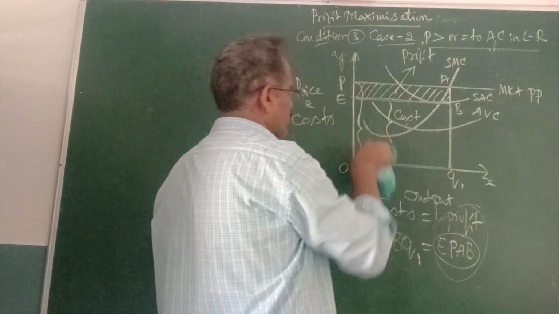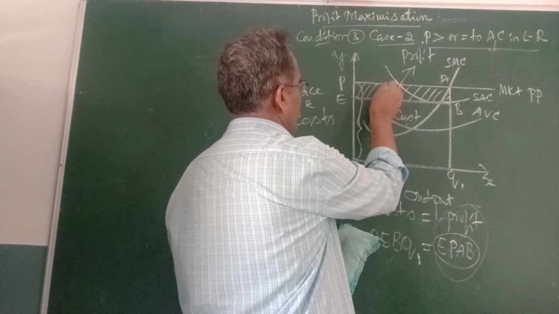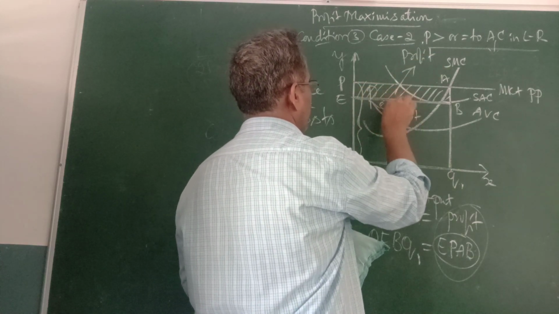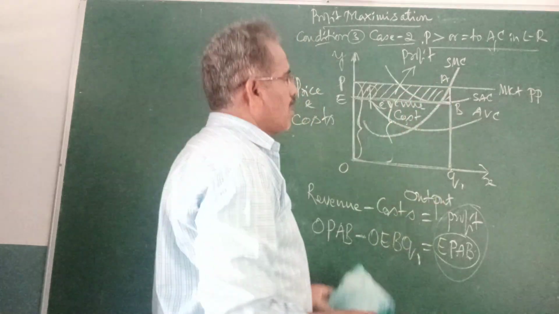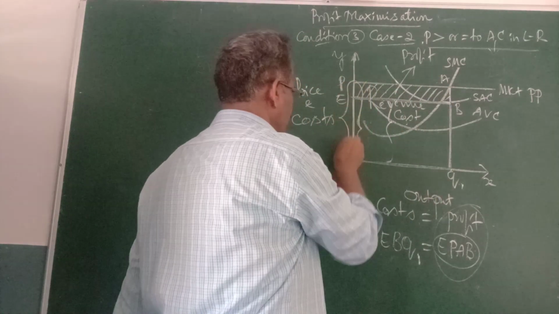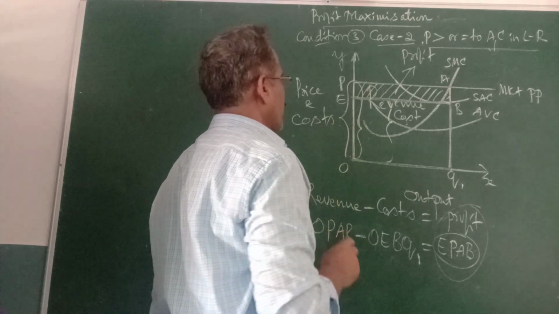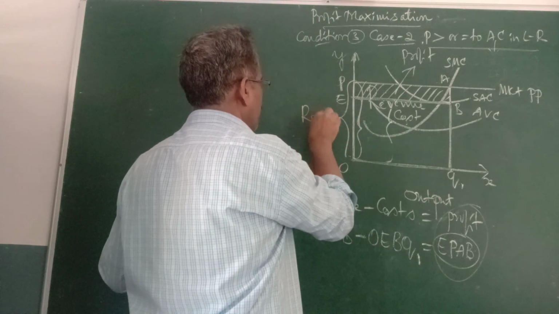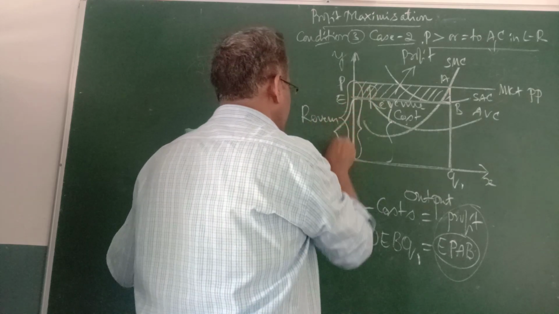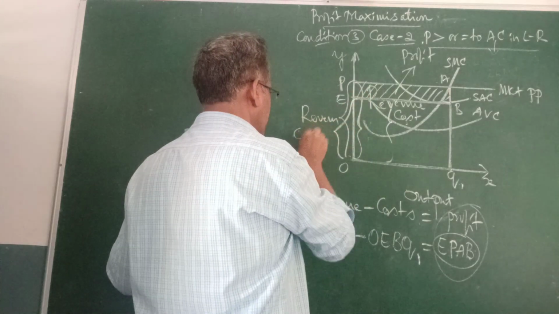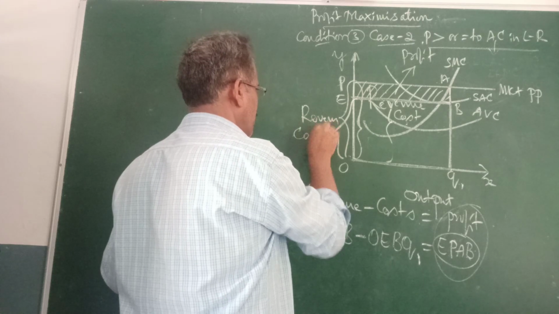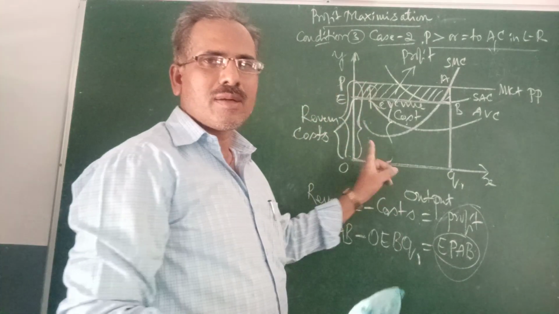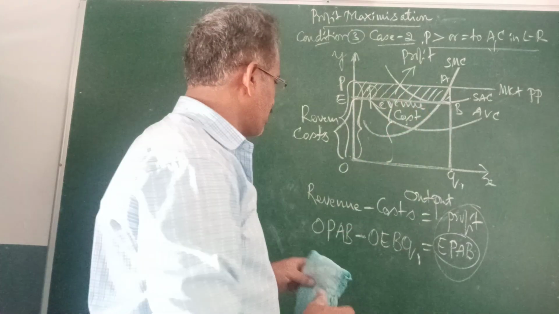But when we have more of the price, that is the revenue. Revenue can have this much. When we have more revenue, the cost is like this. Cost is less, revenue is more. That's why the firm can get the maximum profit.